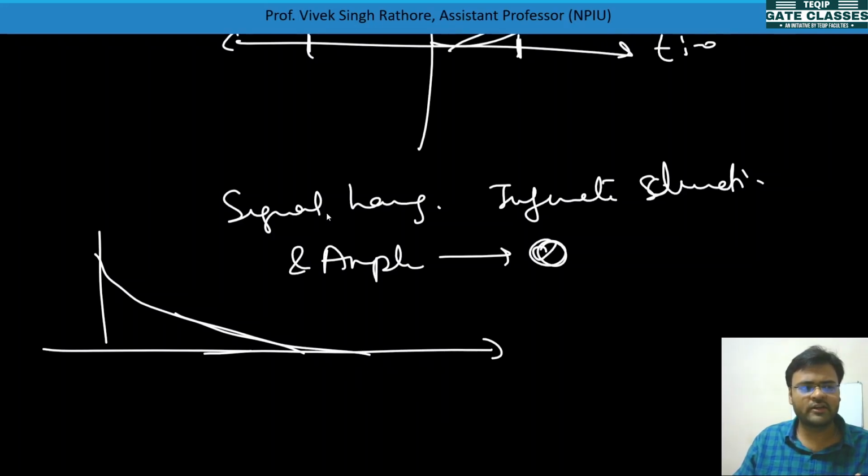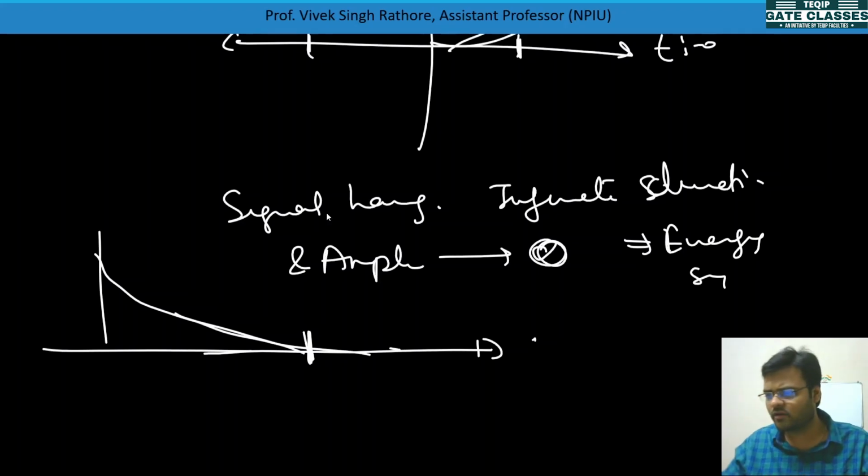So for t equal to some value, it is going on, but ultimately for some value of t, it is tending to 0. So what I am telling, signals having infinite duration but amplitude tending to 0 are by default energy signals. Okay, simple concept.